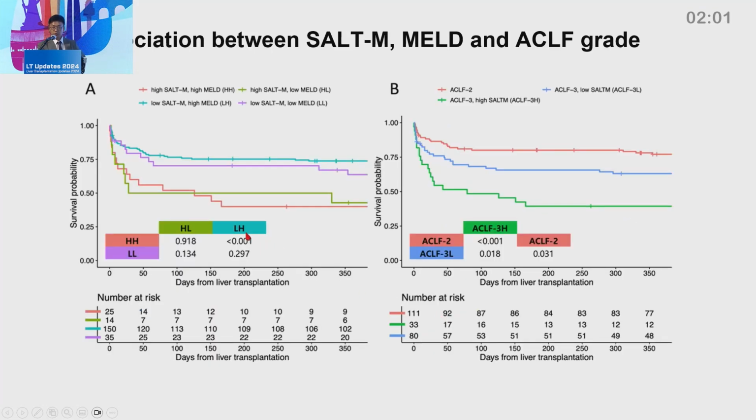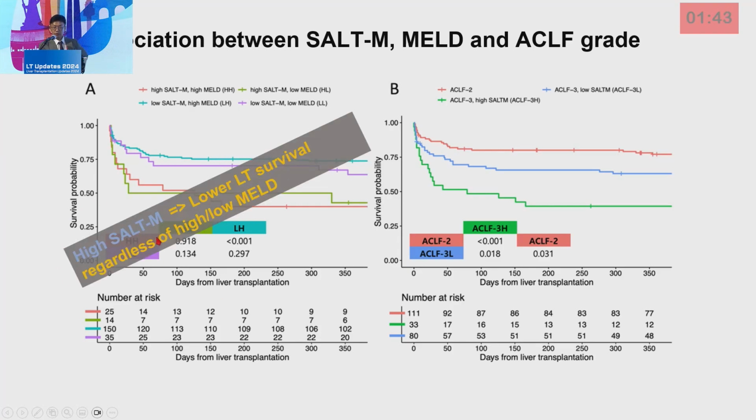So with these 2 cutoffs, we divided patients into 4 groups: high SALT-M high MELD, high SALT-M low MELD, low SALT-M high MELD, low SALT-M low MELD. The upper 2 lines are the low SALT-M groups, and the lower 2 lines are the high SALT-M groups. As you see, the high SALT-M has lower LT survival regardless of high and low MELD group.